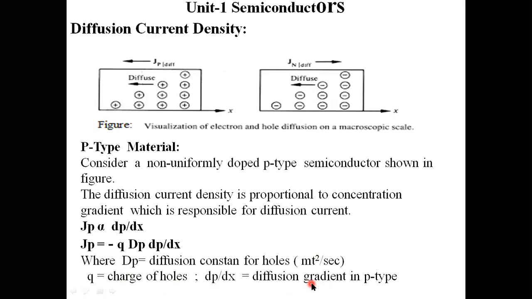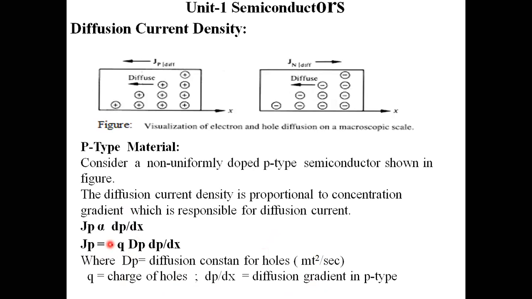These are the points you need to memorize here. Jp is proportional to dp by dx, which implies Jp is equal to q Dp dp by dx. Why there is a minus here, I will tell you later on. Just for our convenience, let us eliminate this minus.